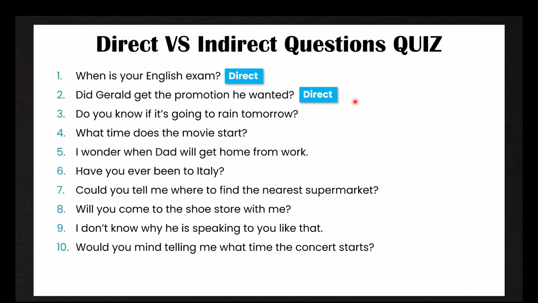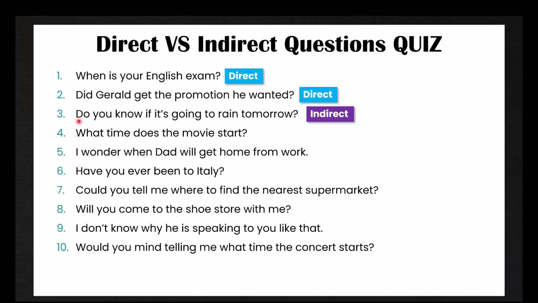It's very direct. Number 3 is an indirect question. Do you know if it's going to rain tomorrow? Oftentimes you might see the word if or whether. Do you know whether or not it's going to rain tomorrow? Do you know if it's going to rain tomorrow? Remember, this is like two questions in one.